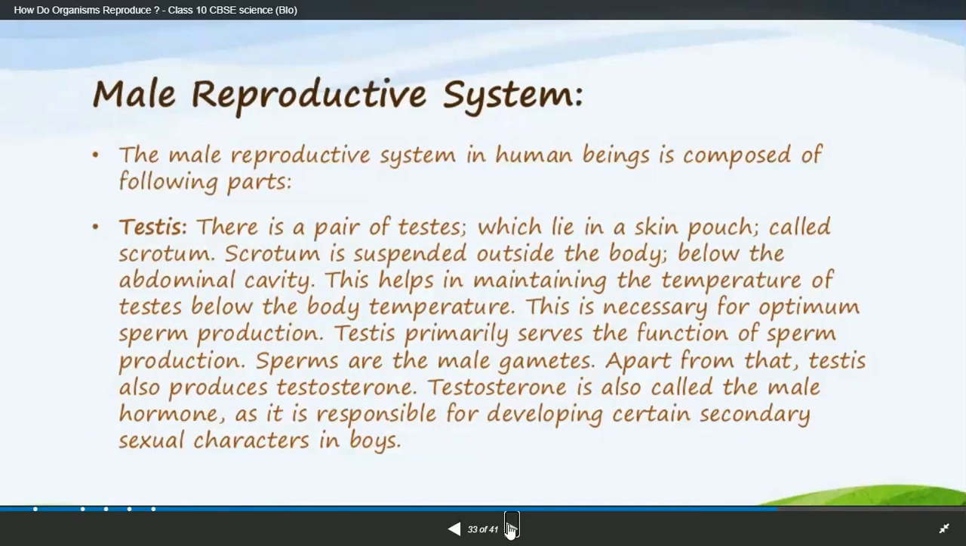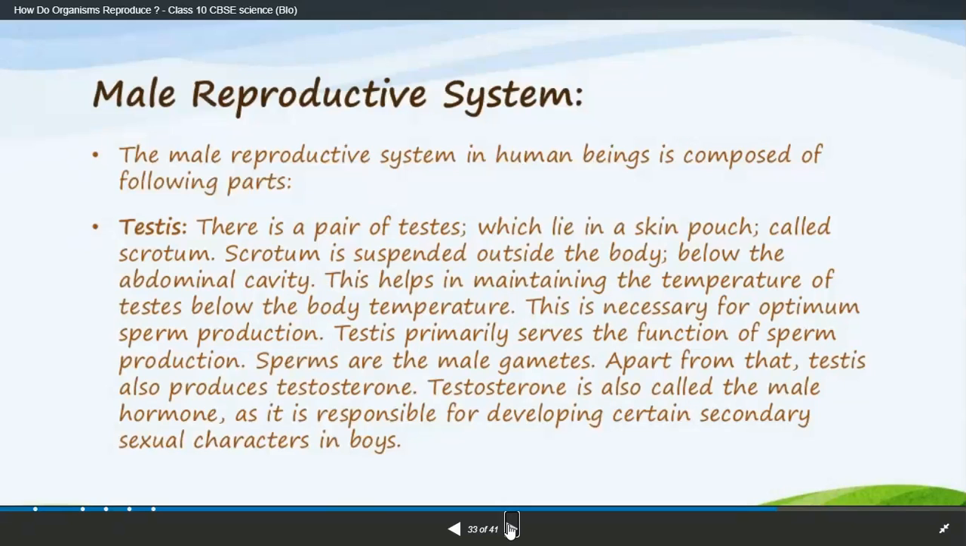Male reproductive system. Reproduction in human beings is divided into two phases: reproduction in males and reproduction in females. The male reproductive system in human beings is composed of the following parts: testes. These are a pair, meaning two testes, which lie in skin pouches called the scrotum.